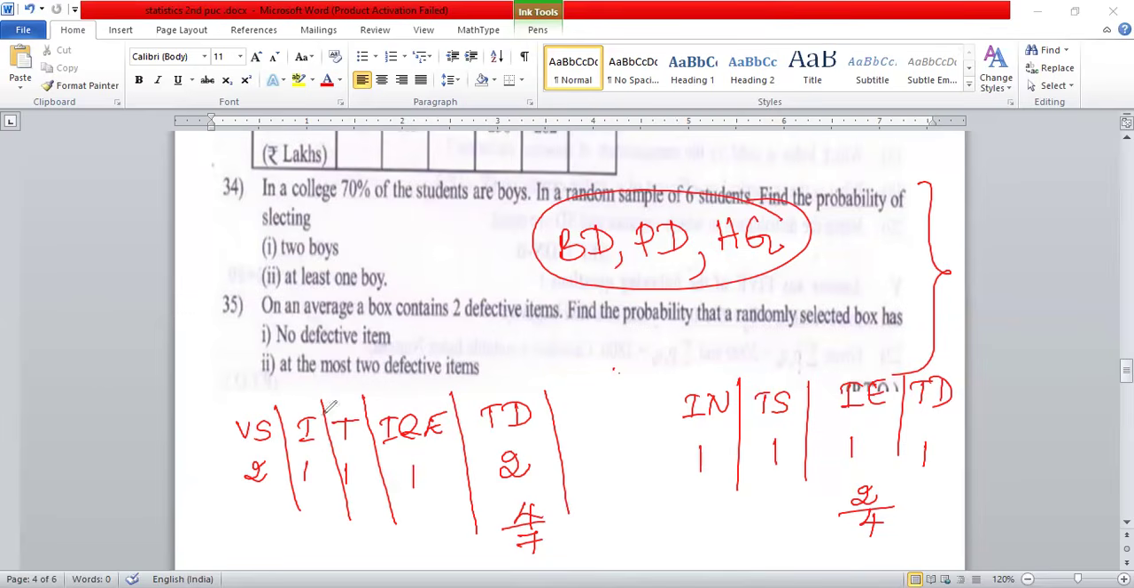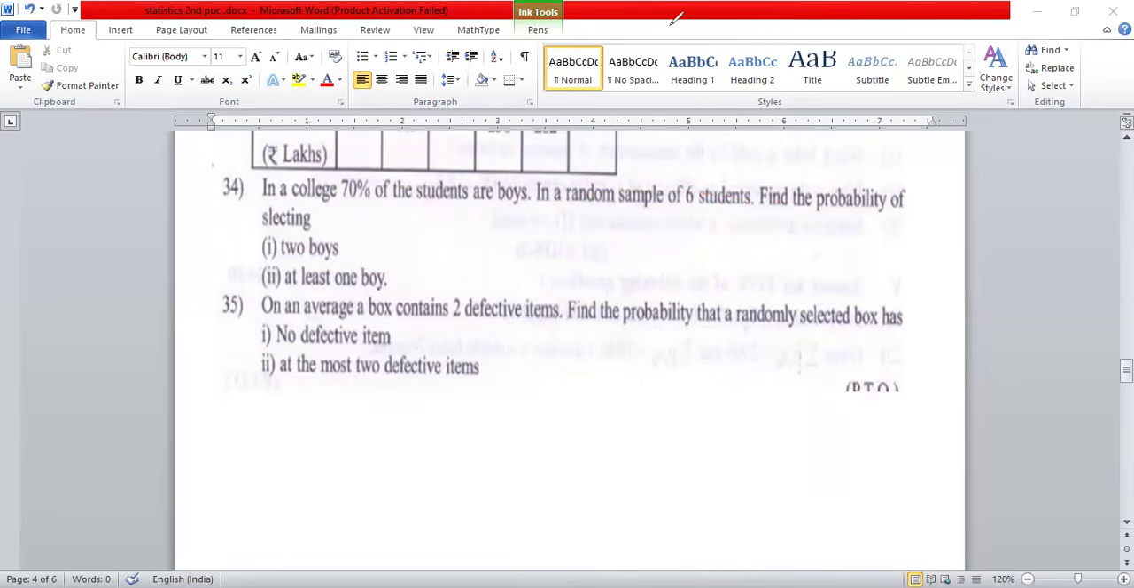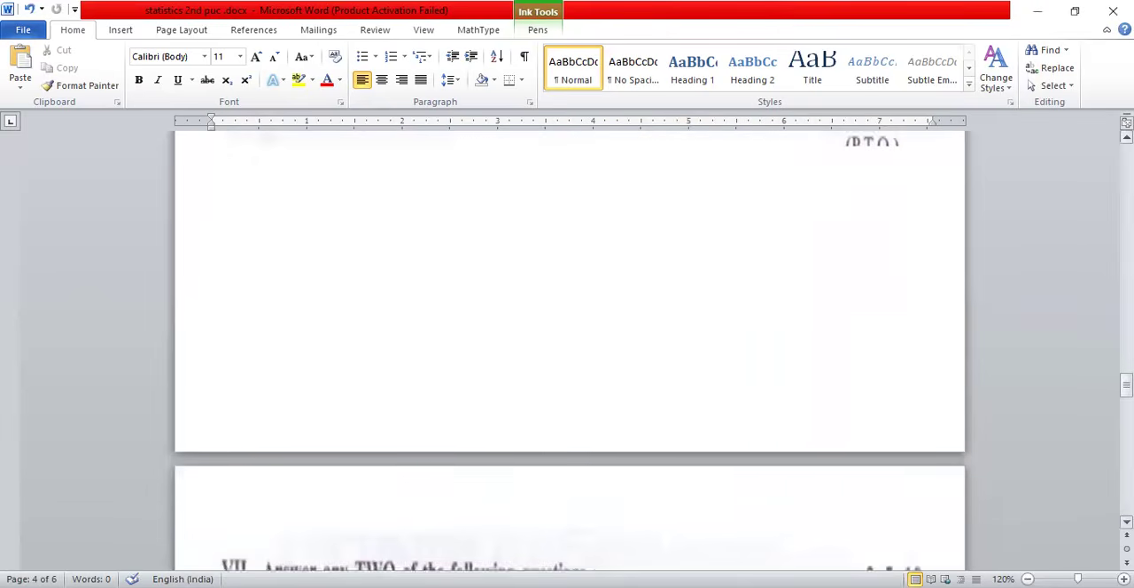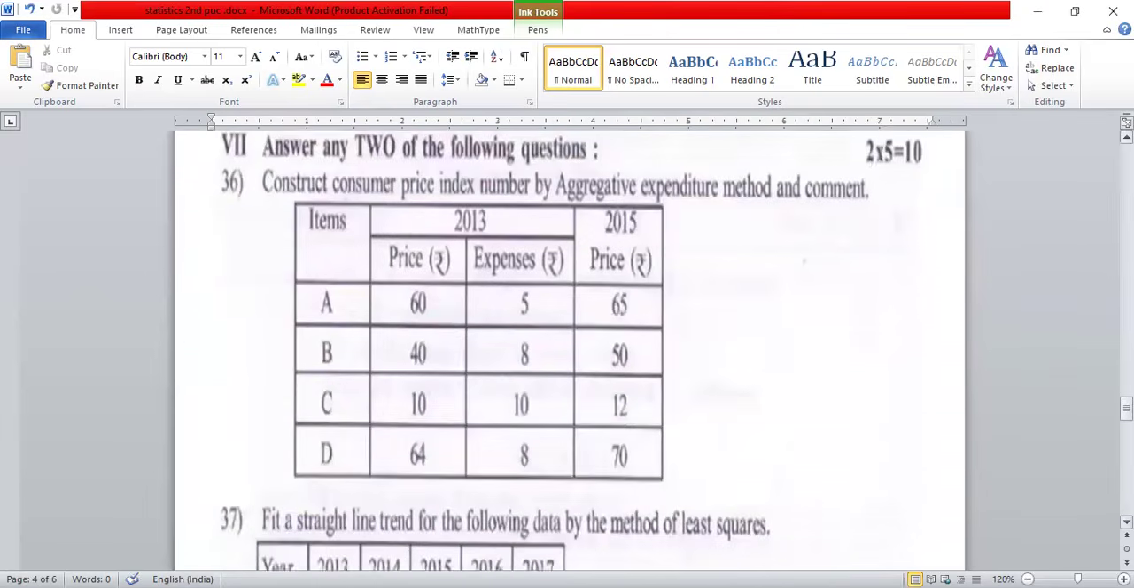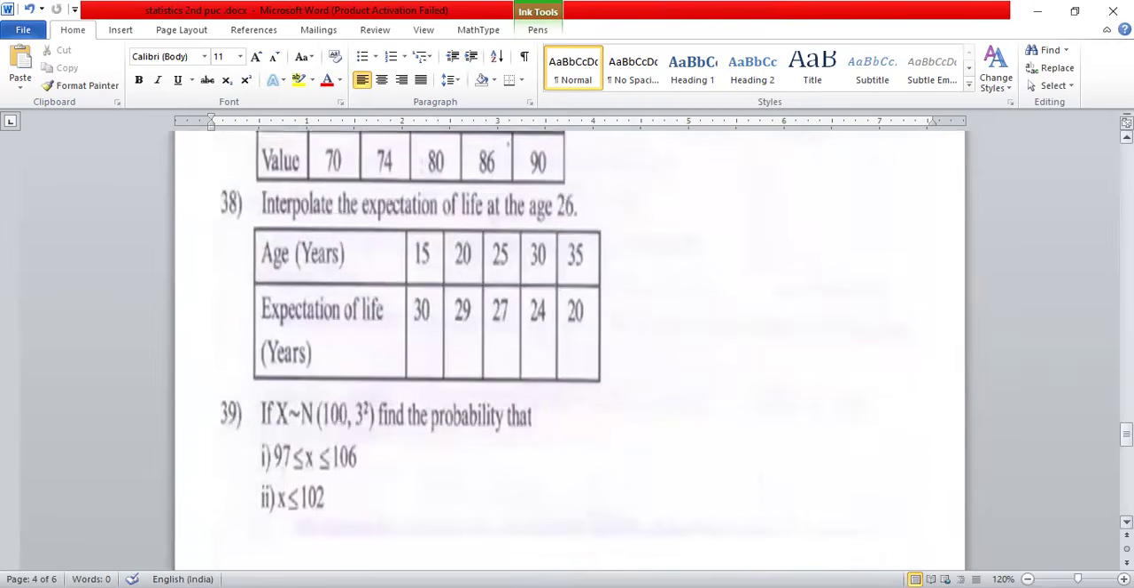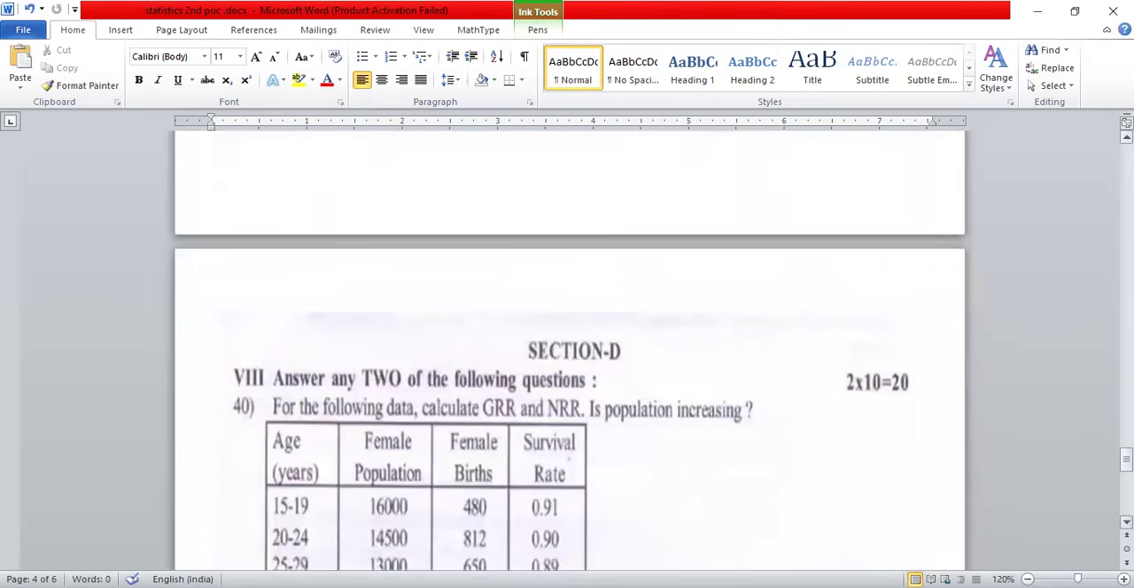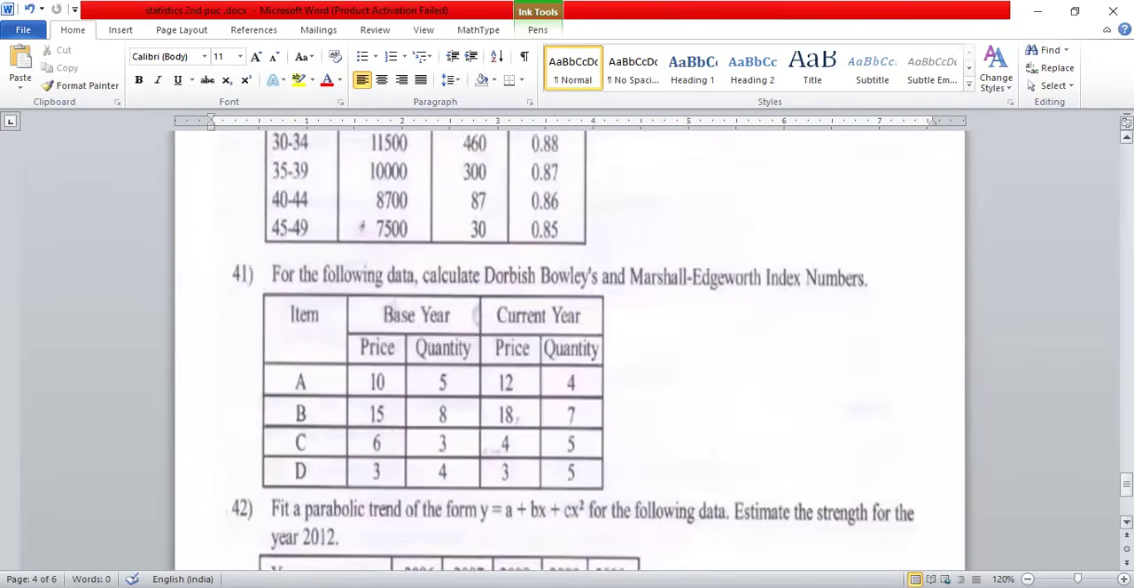So be careful, guys. After that, we'll move on to the 10 mark questions. So everybody knows, in the 10 mark questions, which questions come? There are only 3 questions, and we're able to write 2 questions. The question number 36 at the start.